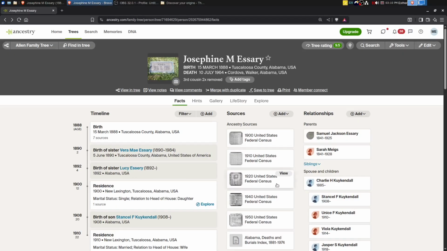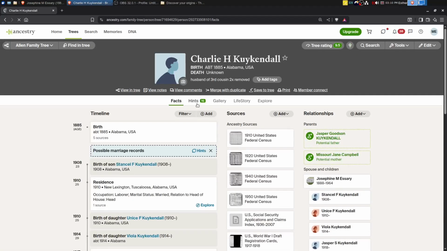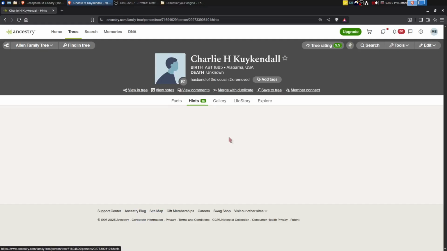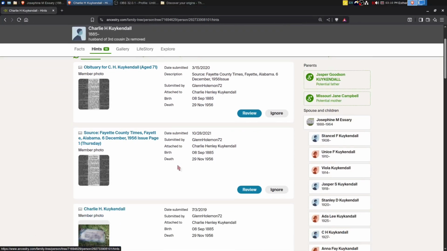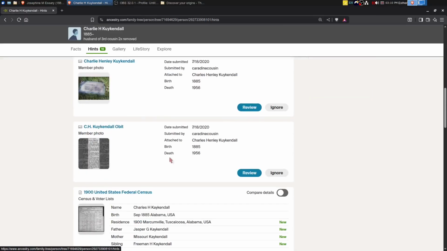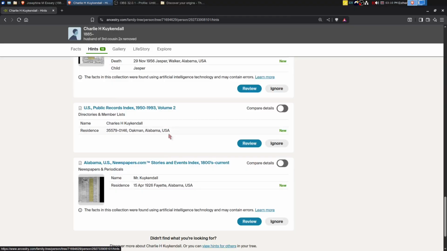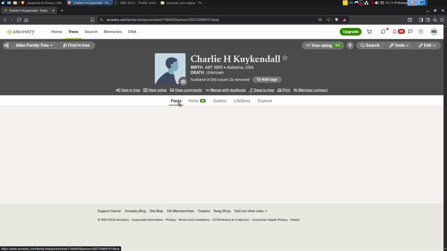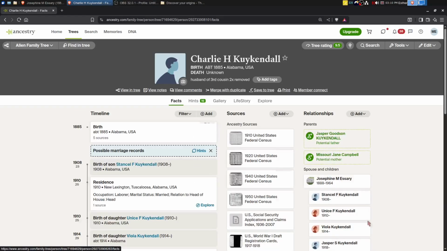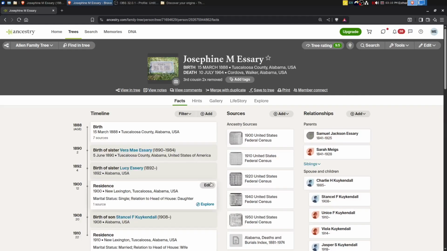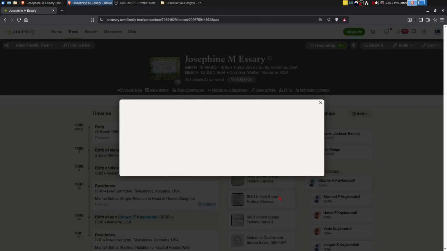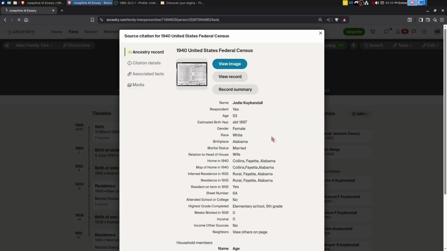We can go and look for it. Let's just jump over to Charlie Kuykendall and see if there's a 1930 census listed for him as a record hint before we jump any further. Let's see. Lots of newspapers. No 1930 census. Interesting. So we'll have to go over and look at the family on FamilySearch Family Tree to see if there's a 1930 census there. Let's go and look at the 1940. We'll view the image.